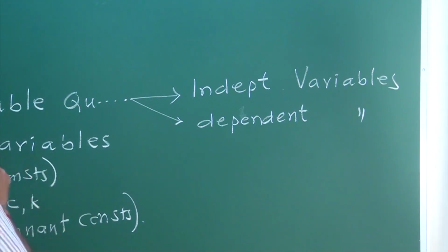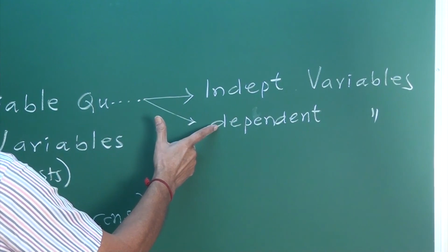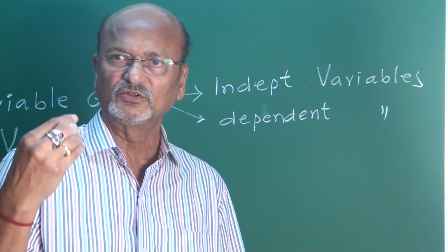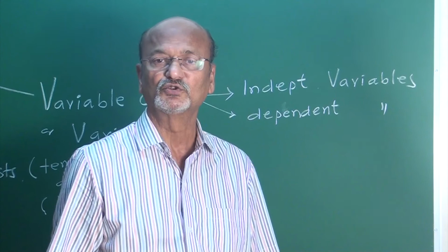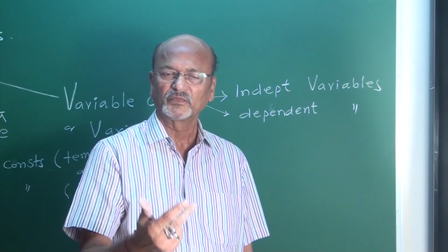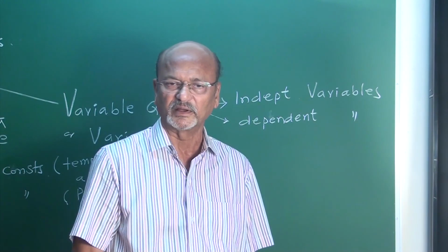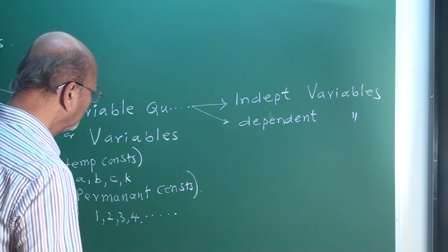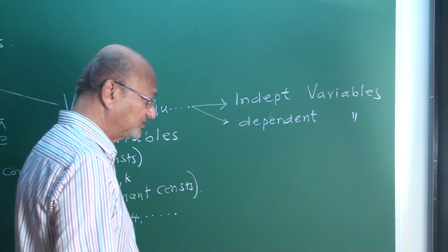So in case of variables, there are two types: one is a dependent variable, another is an independent variable. Even though the value changes, while changing the values, you can observe two types of variables. I will explain these with the help of examples. Then in mathematics, very important are their symbols.